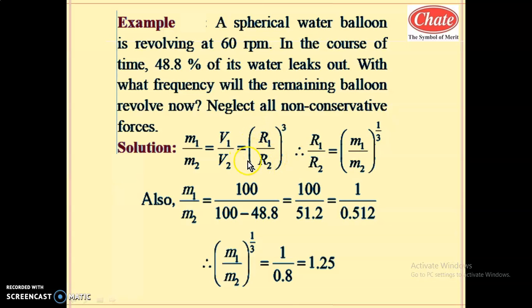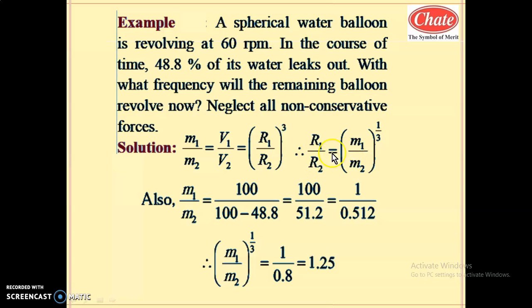So 4 by 3 pi gets cancelled. It is r1 by r2 cube. Hence we get m1 by m2 in relation with r1 by r2. Hence what is r1 by r2? r1 by r2 will be the cube root of m1 by m2. So r1 by r2 is the cube root of m1 by m2.